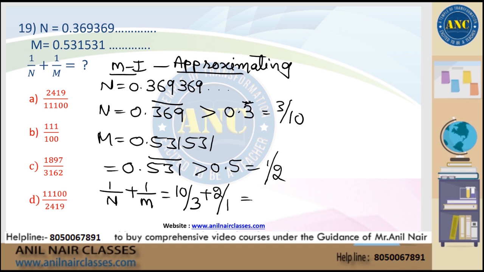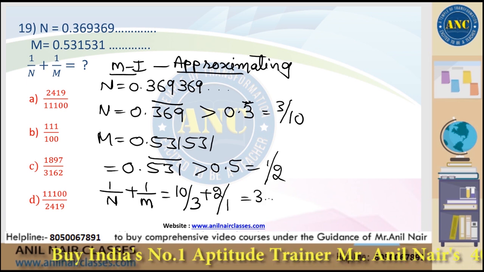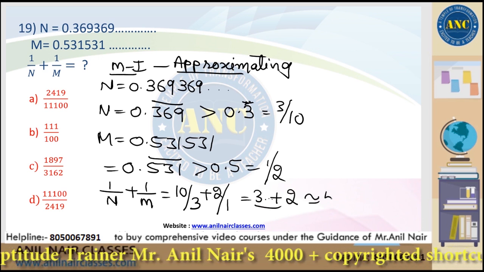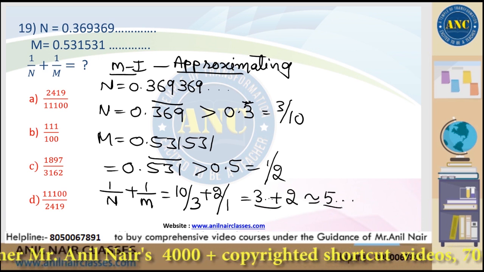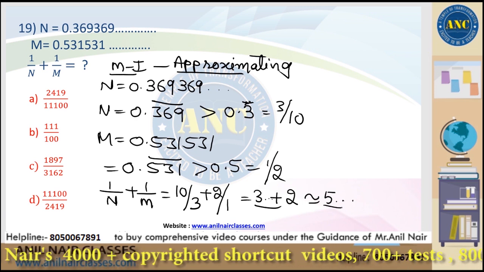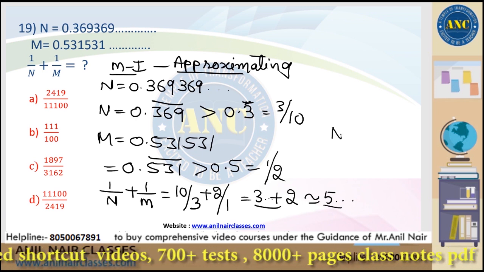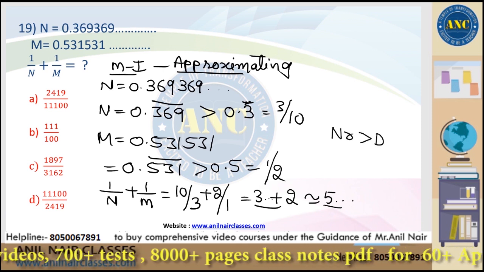So it is nothing but 3 point something plus 2. Answer is just close to 5 point something. 5 point something means numerator is greater than denominator. Am I right?